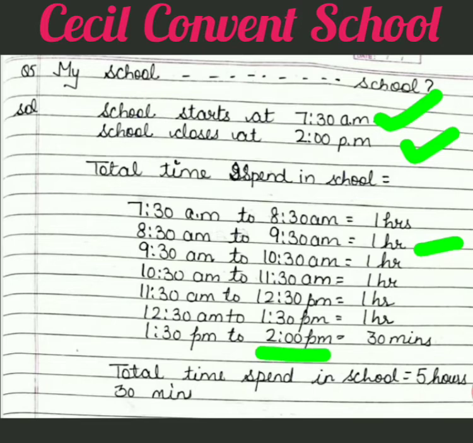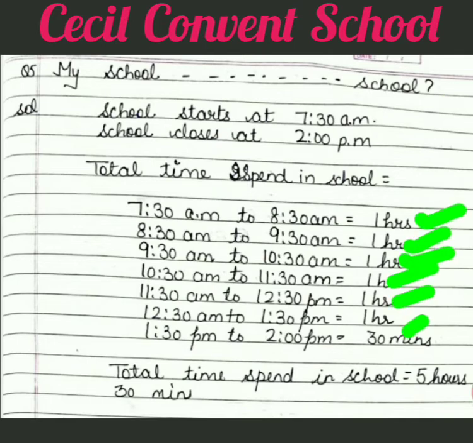7:30 to 8:30, how much time is there? 1 hour. Similarly, 8:30 to 9:30, how much time? 1 hour. Till 1:30, it will be 1 hour each. Then 1:30 to 2 PM, how much time is spent? Only half an hour, which is 30 minutes. Clear, students? Now we will plus them: 1, 2, 3, 4, 5, 6. So the time will be 6 hours 30 minutes.